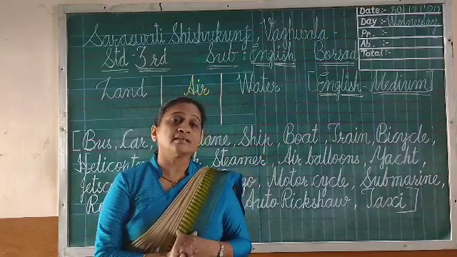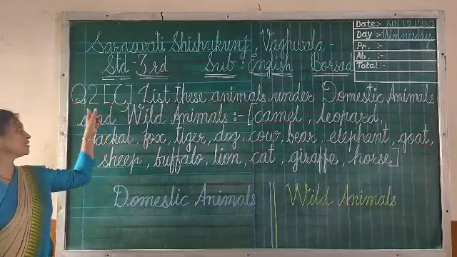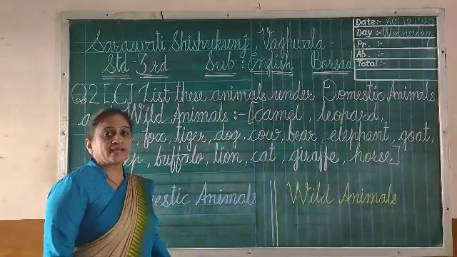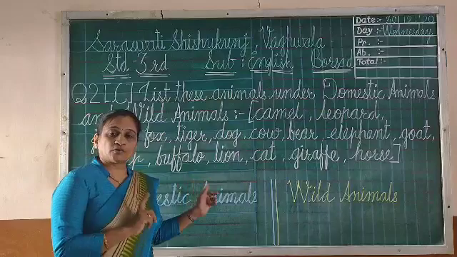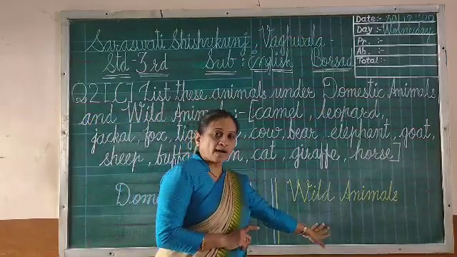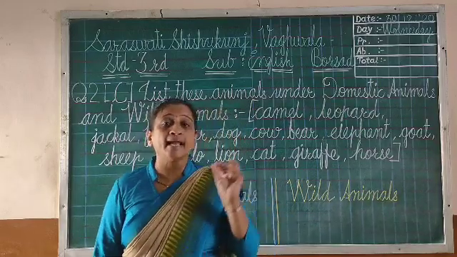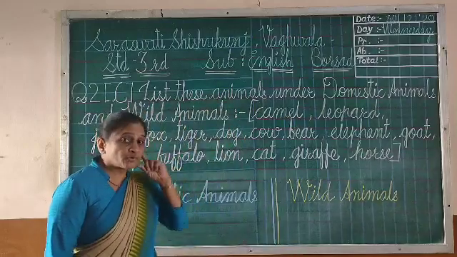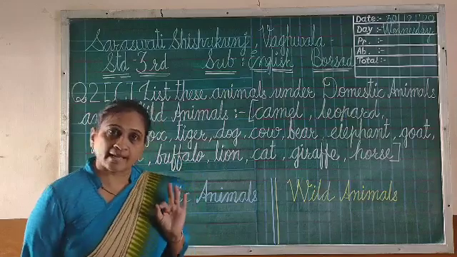Okay. Now let's start the next question. Now children, this is question 2C. In this, again you have to do the same like transport. Okay, we did means of transport. Like that way you have to bifurcate this: domestic animals names and wild animals names. Here also in this question, I will not write any answer, but I will inform you all the answers. Okay, so you have to listen to it carefully, so easily you can write your answers in your exam.